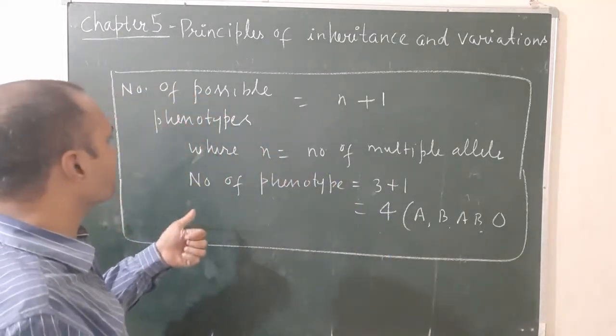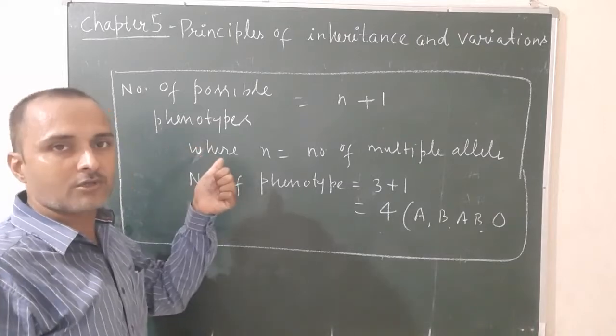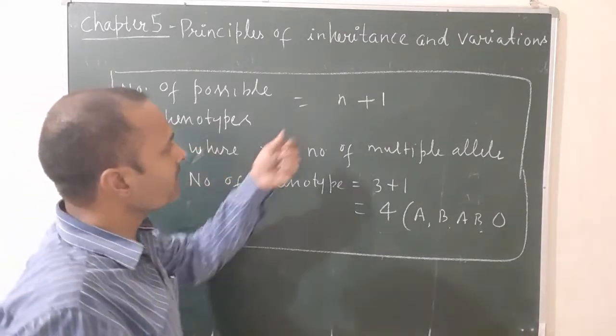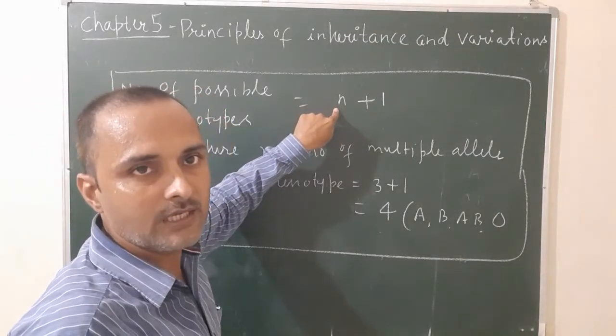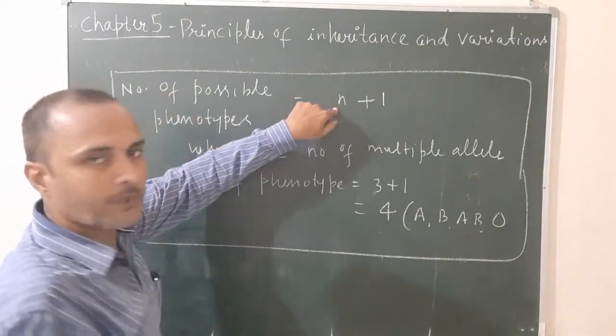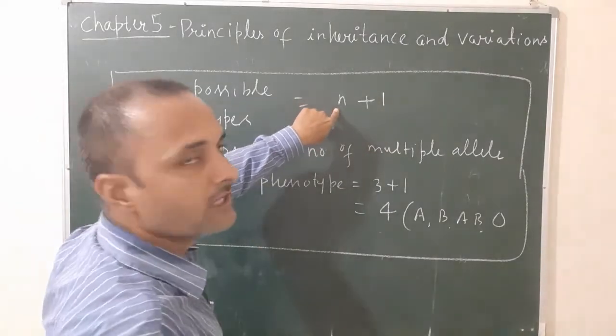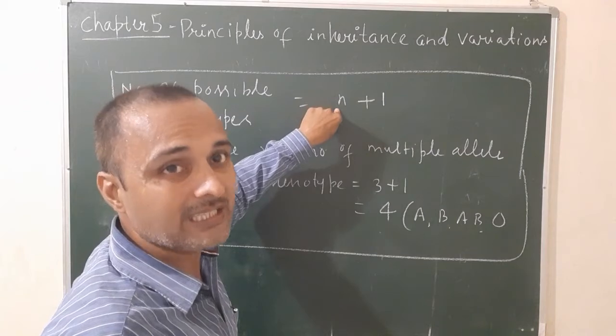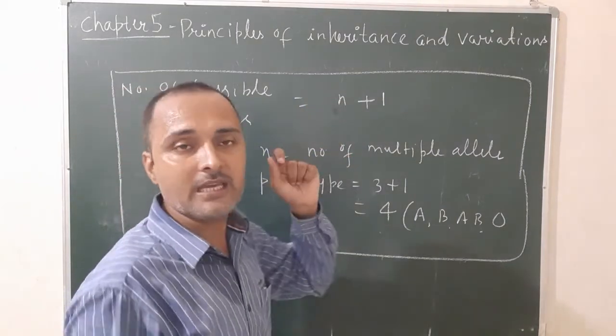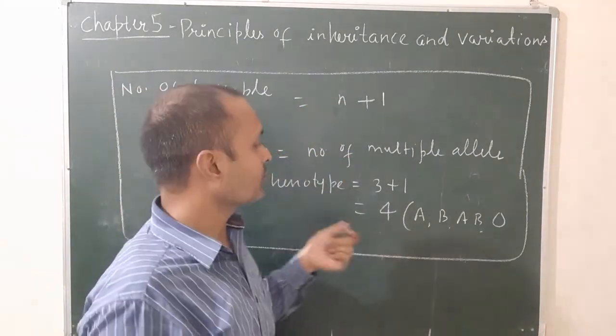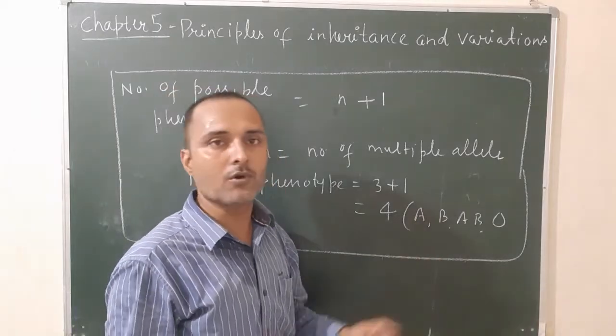The number of phenotypes, or the number of blood groups in humans, is n plus 1, where n is the number of multiple alleles. In the case of humans, the total number of multiple alleles is 3, represented by IA, IB, and I. So the total possible phenotypes will be 4.